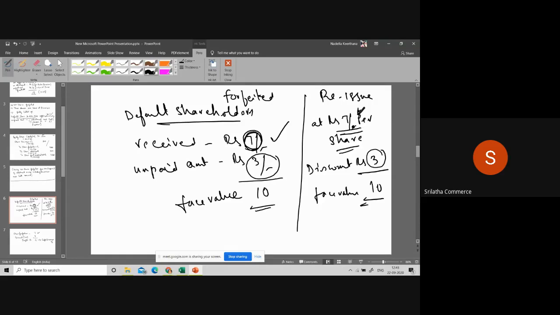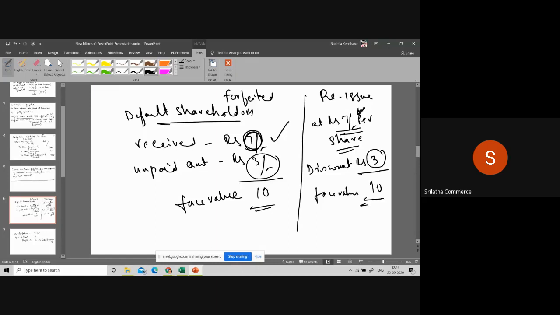You are reissuing the shares. Again, these shares are reissued. At what price you are reissuing? Though the face value of the share is 10, you are reissuing at 7. You are giving a discount of 3. That fellow is paying only 7 rupees per share. So the face value of the share is 10. You are giving discount how much? We are giving discount of rupees 3 per share. This part is clear for you all?